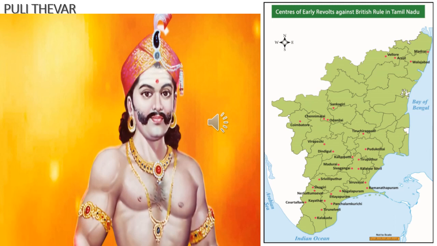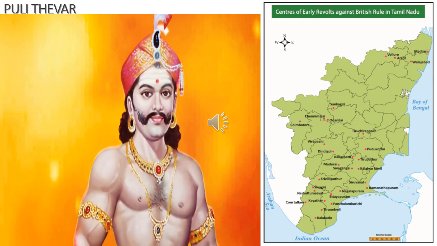Hence the forces of the Nawab of Arcot and the English attacked PULI. But the combined forces were defeated by PULI at Tirunelveli. PULI defeated the English and the Nawab of Arcot at Tirunelveli.